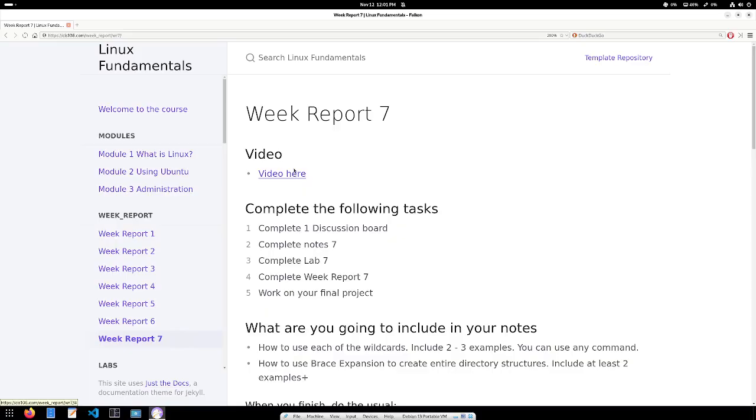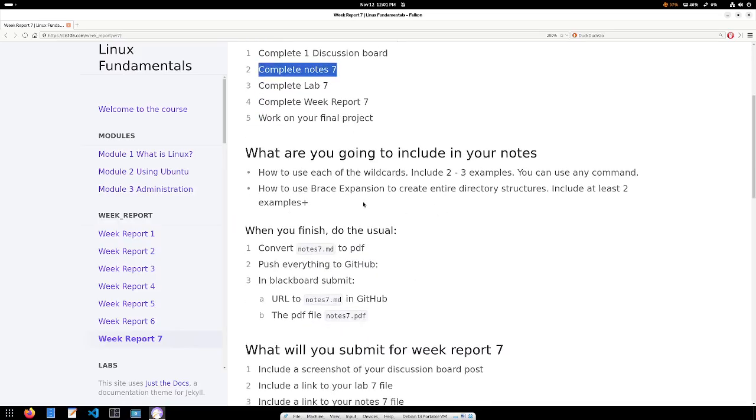Pretty straightforward. So for your notes number 7, this is what you're going to give me. An example of each of the wildcards, include 2 or 3 examples. You can use any command you want. I recommend ls because it's easier to understand. And then brace expansion, how to create an entire directory structure, how to use them, etc.